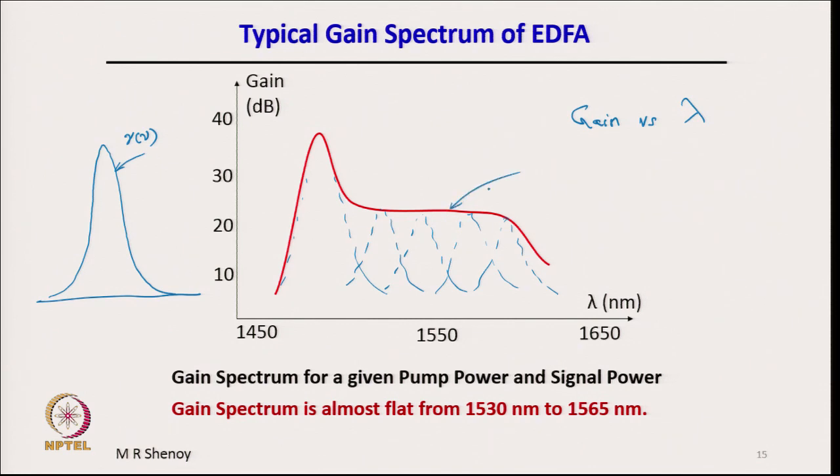So, this is a relatively flat gain region over a range of wavelengths, approximately from 1530 to 1565 nm, where you have a relatively flat gain profile.